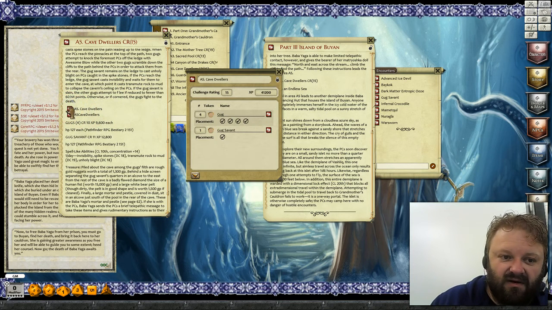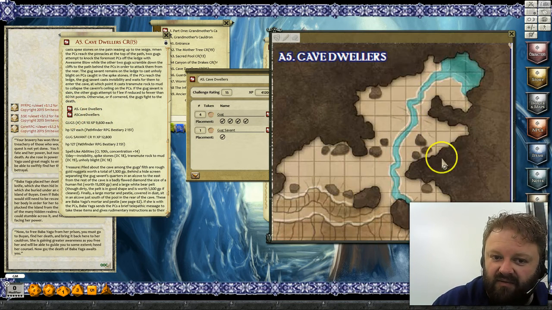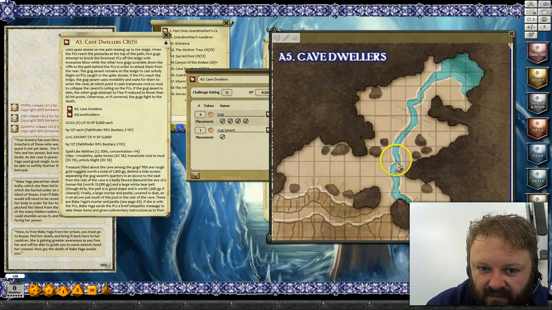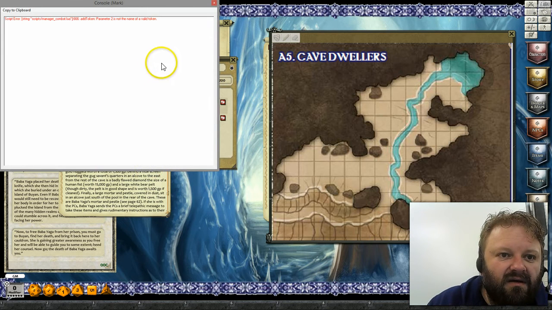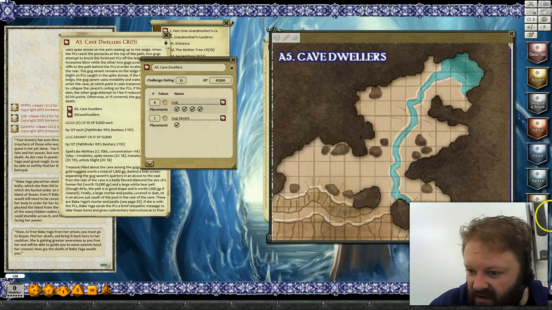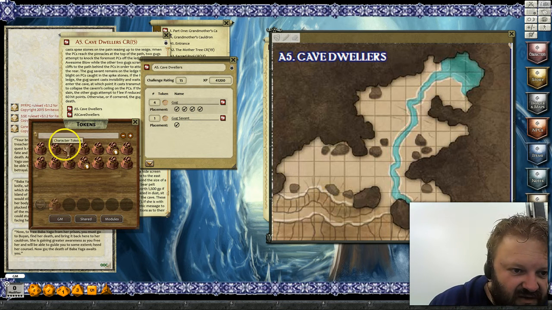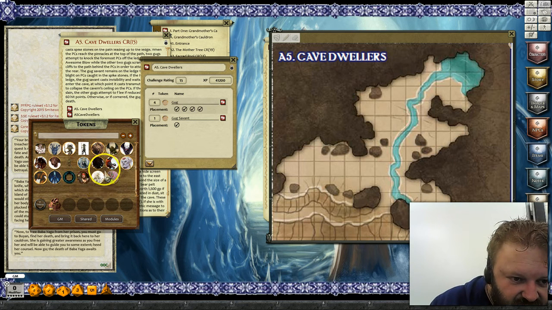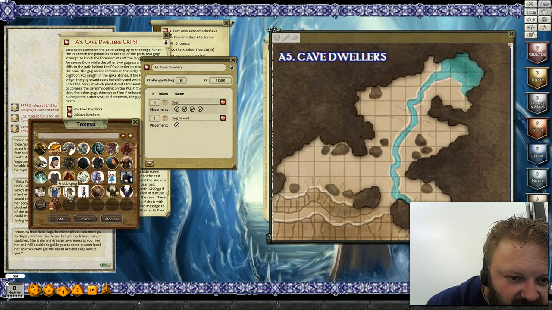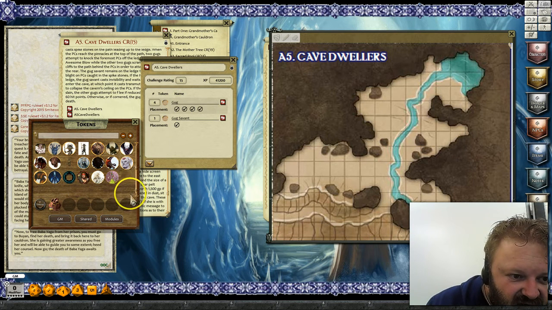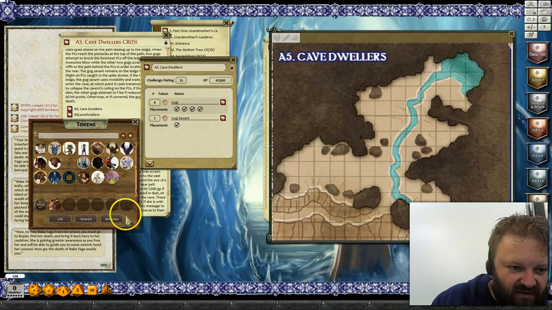Okay, now we've got a map. If I were to drop that encounter in, yeah, we don't have a valid token in there at the moment. Now, I did have tokens for these, so you'll be able to see what I do here. I have a Rain of Winter thing, which I do my own tokens for. And theoretically, I should have a Gug in here, but it's not looking all that promising. Something's happened to my Gug tokens and my Gug Savant token.